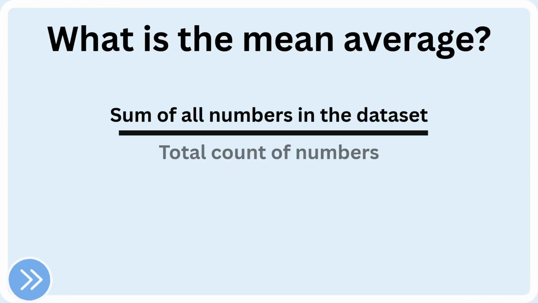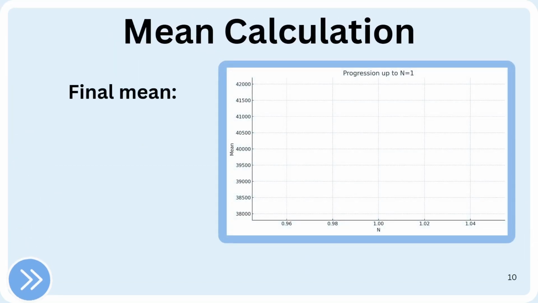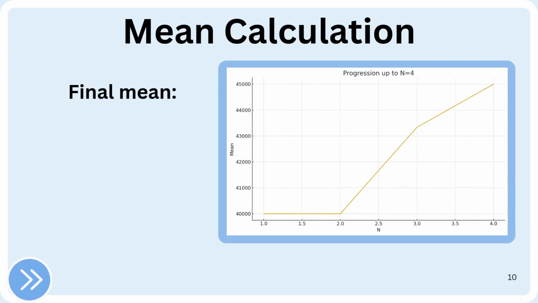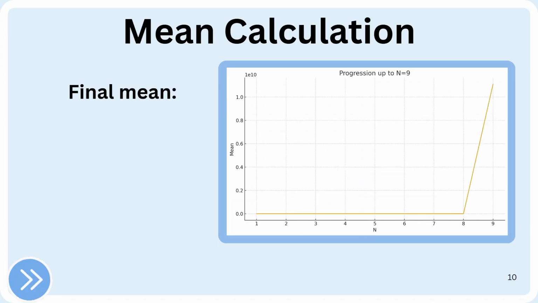A simple way to calculate the average is using the mean, which is to add all numbers in the dataset up together and divide the total sum by the number of values. In this case, you would take the total sum of the salaries and divide it by the number of people in your village. Here, we progressively calculate the average, where you see that the average is progressively changing once we add more observations. And it goes all well until right up on here. The average suddenly skyrockets, leading to a mean average of around 11 billion.